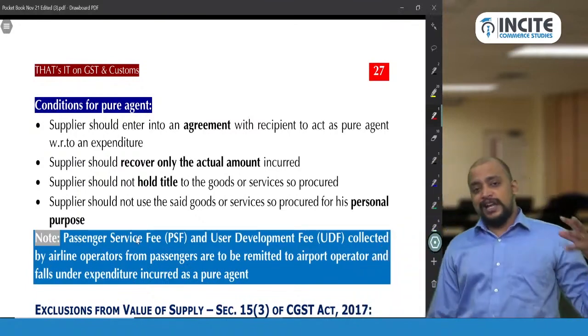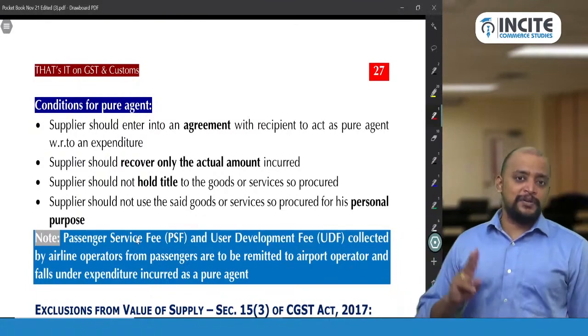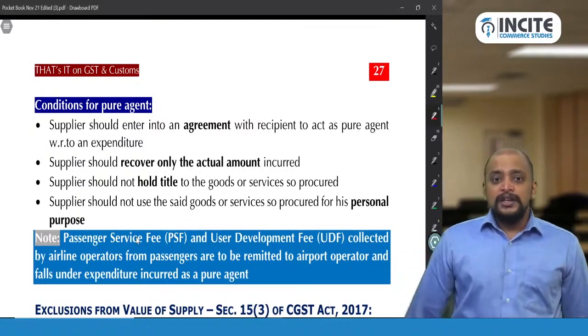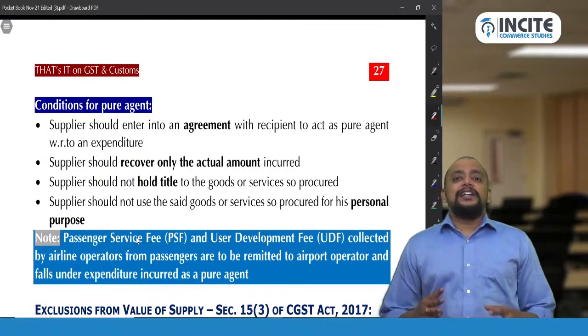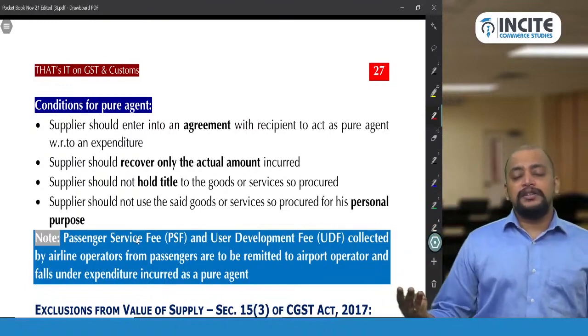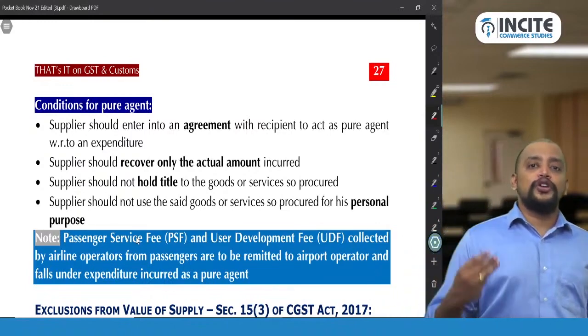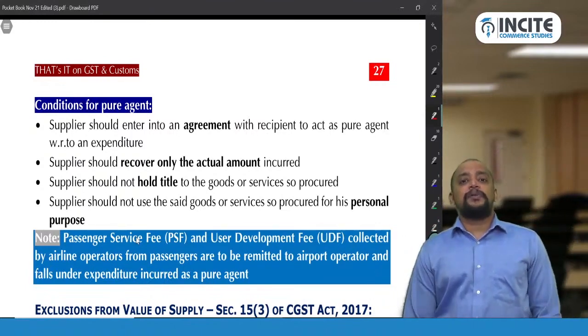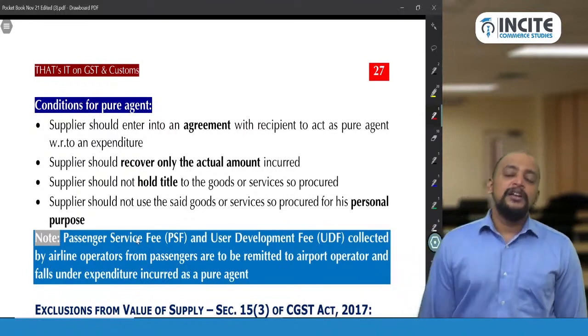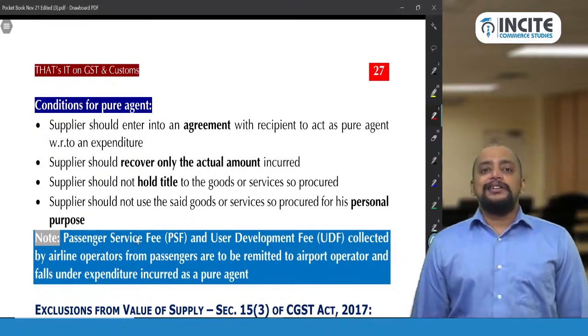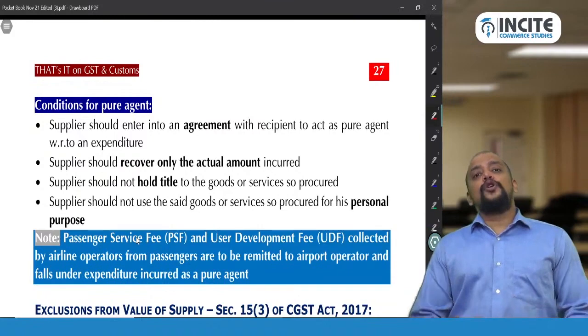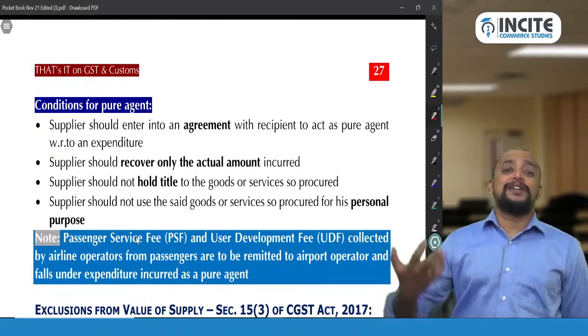Whatever is the expenditure incurred, the same should be recovered from the recipient. Number 3, the invoice for the goods or services so procured should not be in the name of the supplier, but it should be in the name of the recipient. And number 4, the goods or services so procured by the supplier are not used for his personal purpose.